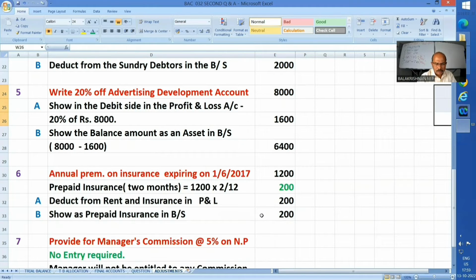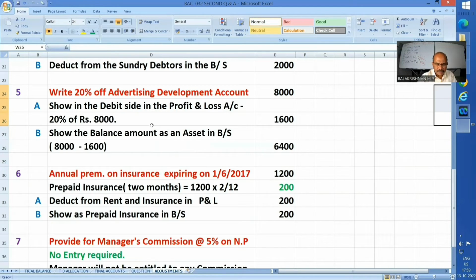Write off 20% on the advertising development account. This advertising development account is a typical example of deferred revenue expenditure. That means those expenditures, the benefit of which will extend beyond the current year. In spite of it being a revenue expenditure, the benefit covers more than the current year, and advertising is a typical example of it.